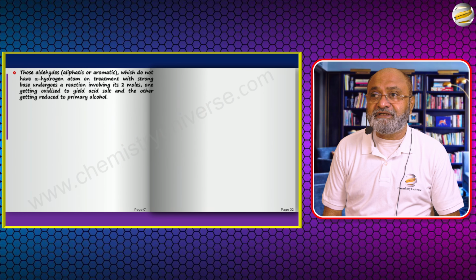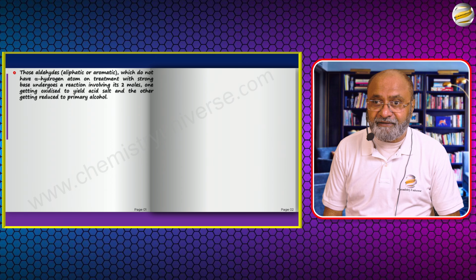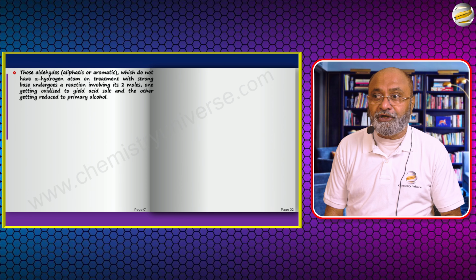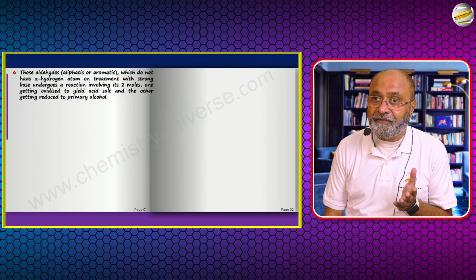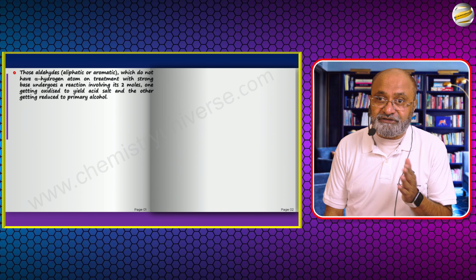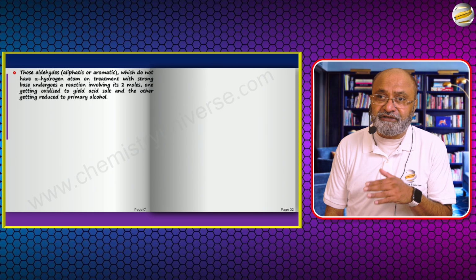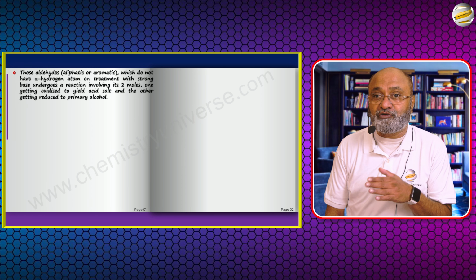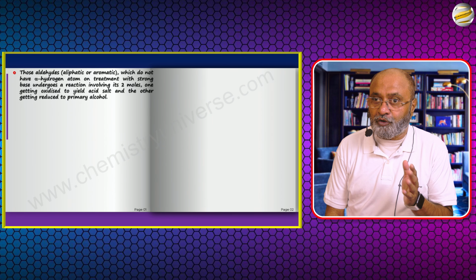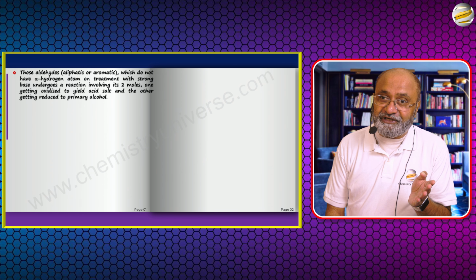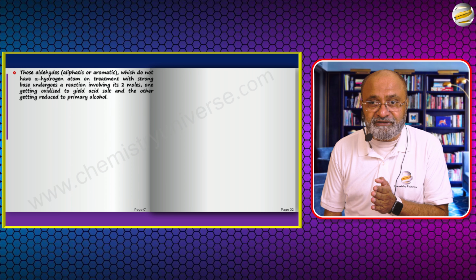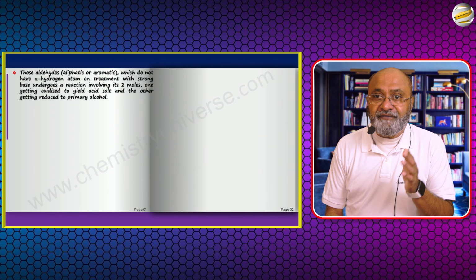So here what happens is you have two molecules of an aldehyde reacting and one molecule will undergo oxidation. Now what do you think is the oxidation product of an aldehyde? It will be an acid. But the one that is getting oxidized will not get oxidized to acid, it is going to get oxidized to acid salt, and you'll see in a short while why so. And the other one gets reduced, because remember when there is oxidation there has to be reduction. So one molecule gets oxidized to acid salt and the other gets reduced.